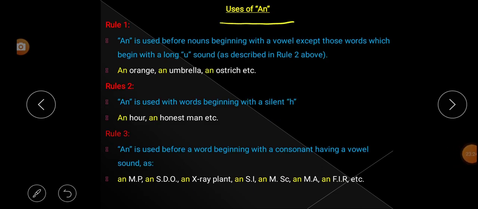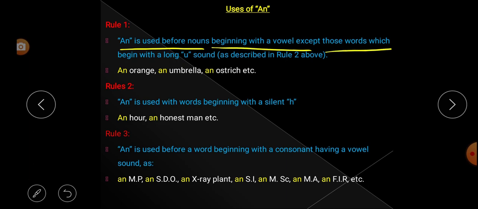Next, let us learn about uses of article an. Similar to article A, there are 3 rules or 3 uses of article an. Rule number 1. An is used before a noun beginning with a vowel, except those words beginning with a long U sound as described in rule number 2 above.